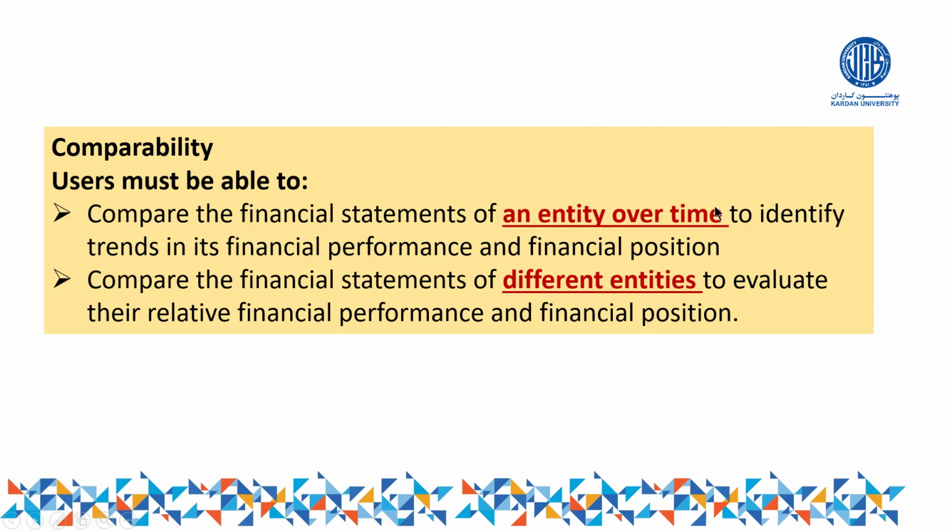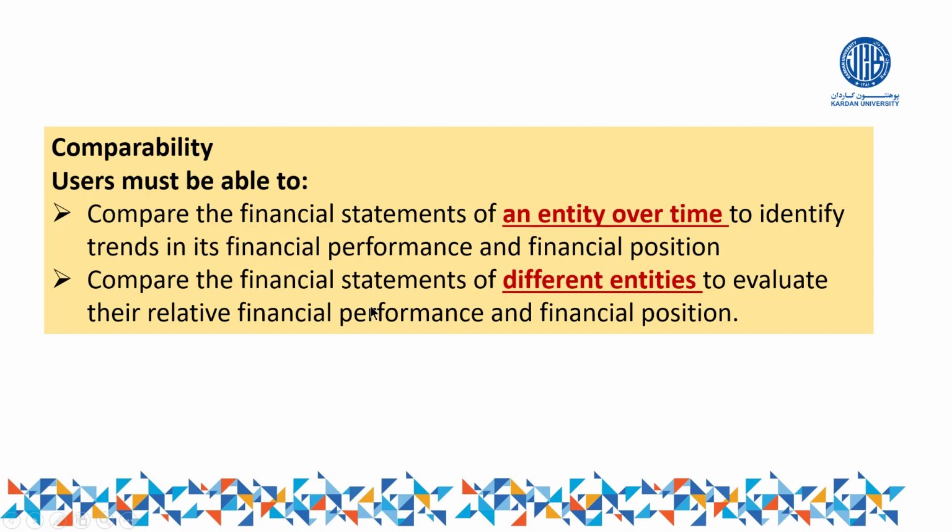So this characteristic should be available in your accounting information. Otherwise, if the users cannot compare your performance with the previous year, it means the comparability feature is not available in your book of account.